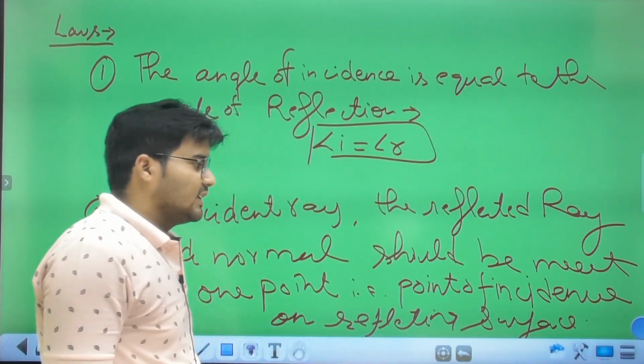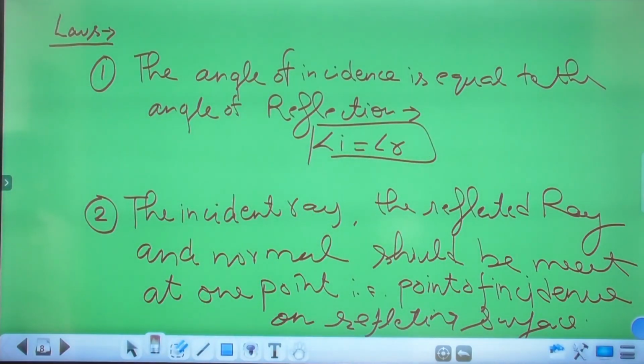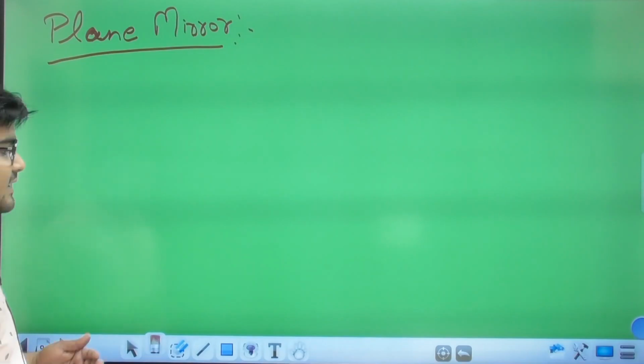Okay, so just take a screenshot and note it down. Move to the next slide.